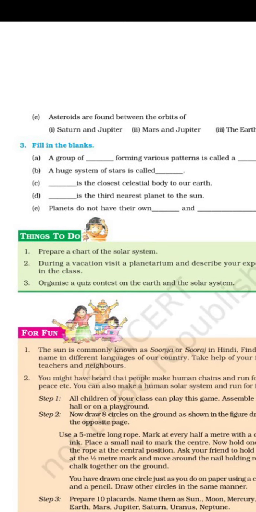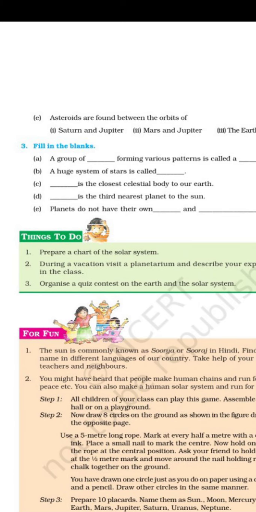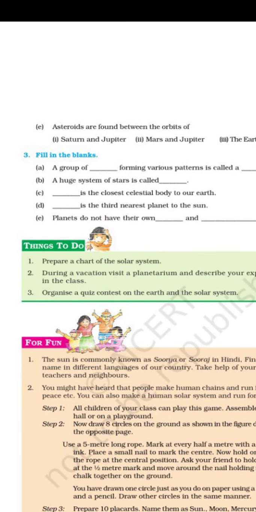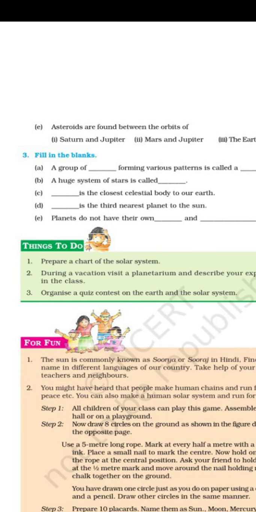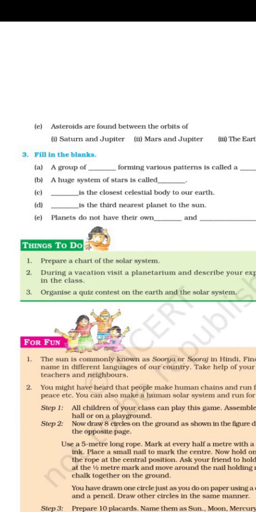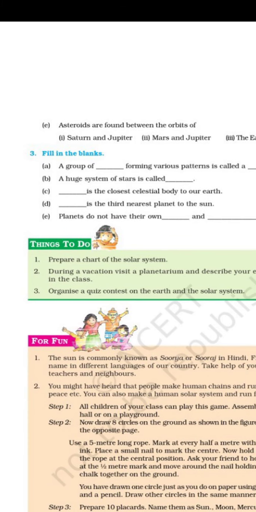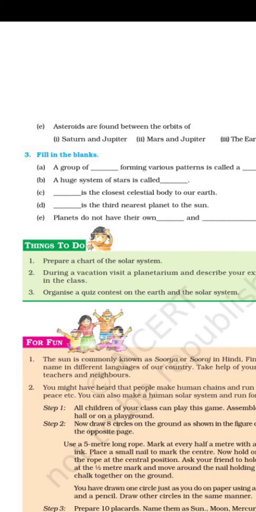So between the last rocky planet and the first gaseous planet, the asteroid belt is located. From this method you can learn where the asteroid belt is located. So the correct answer is Mars and Jupiter.